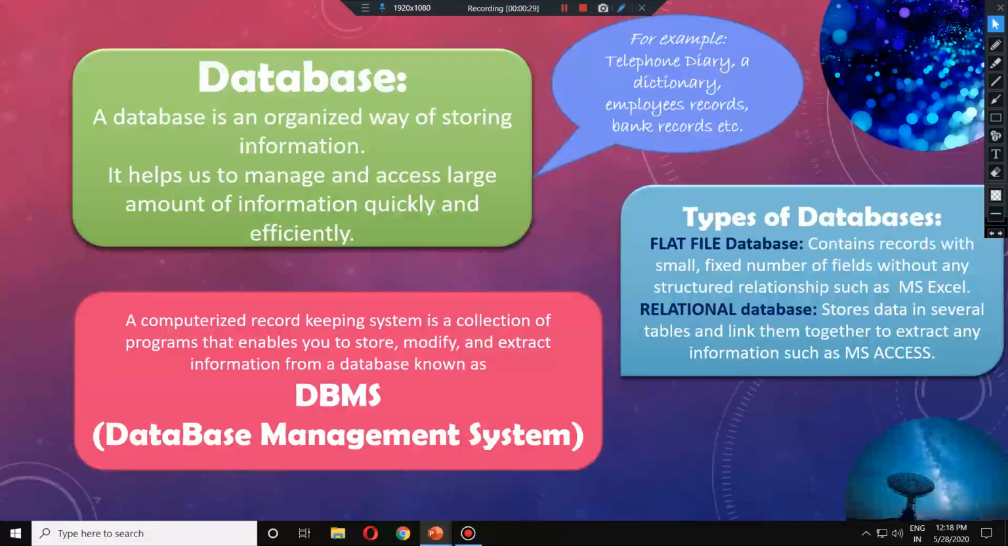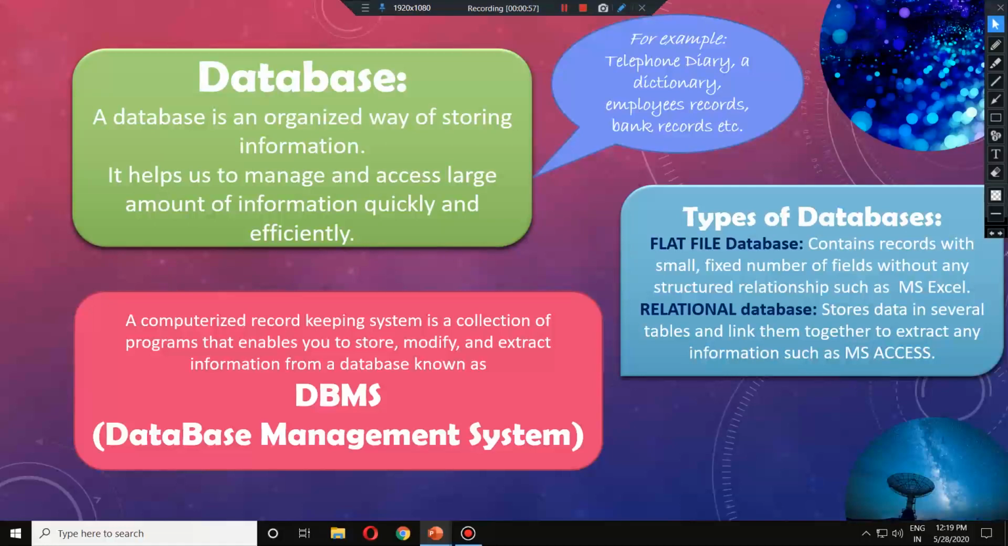Okay, in this chapter we will talk about some new things which we did not know up till now in computers. The very first thing that we are going to learn today is a database. What is a database? Basically, a database is an organized way of storing information. What is an organized way of storing information?